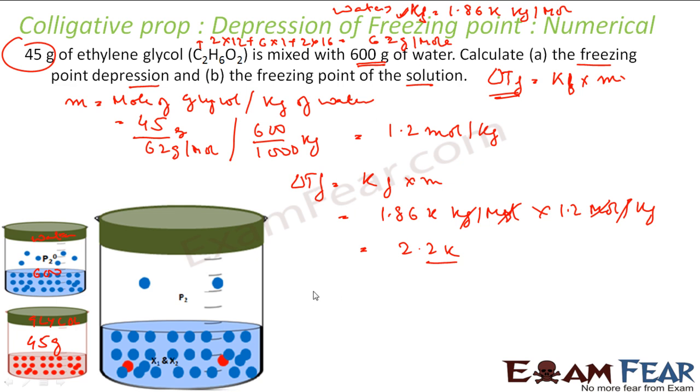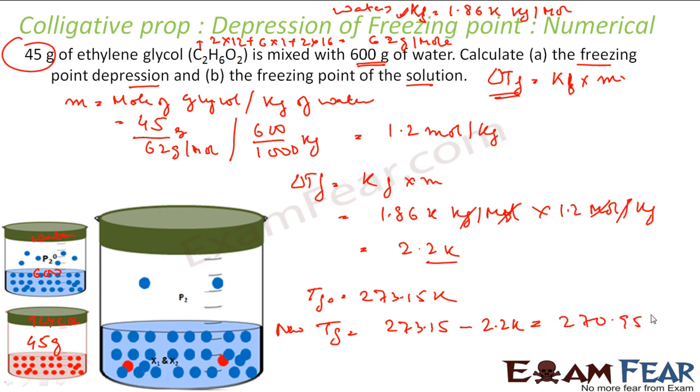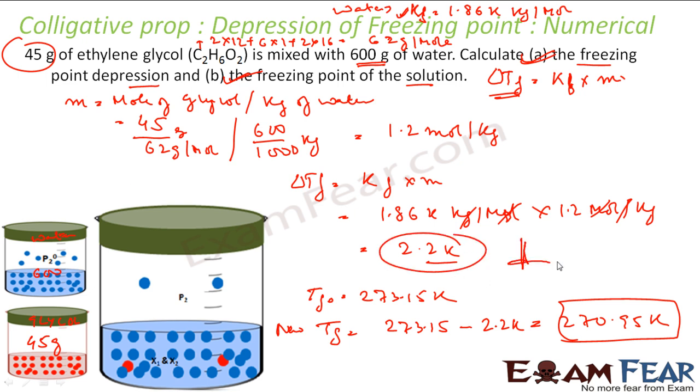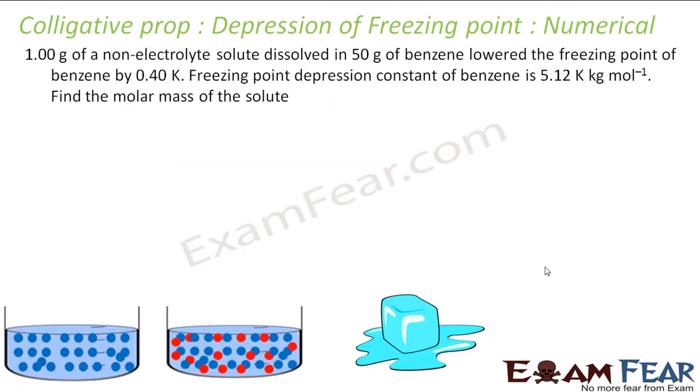Correct? Now since this is water, the original freezing point is what? 273.15 Kelvin. So the new freezing point will be what? New Tf is nothing but 273.15 minus 2.2. Please note it is minus because the freezing point is going down, that is 270.95 Kelvin. So this will be my new freezing point of the solution. And we also found the depression in freezing point, that is 2.2 Kelvin. So both the values are derived.